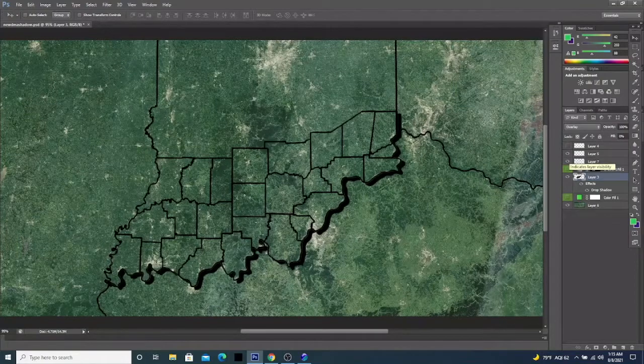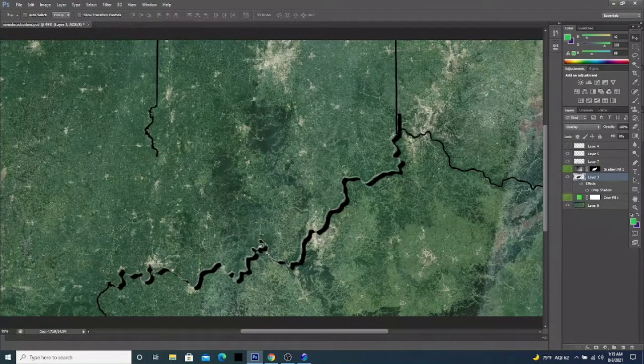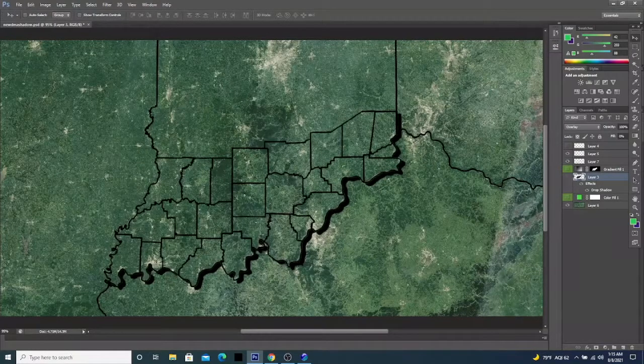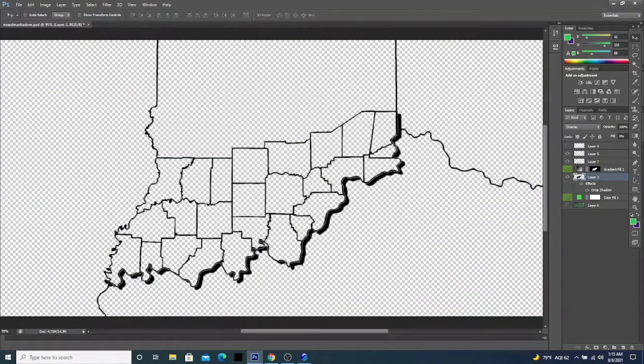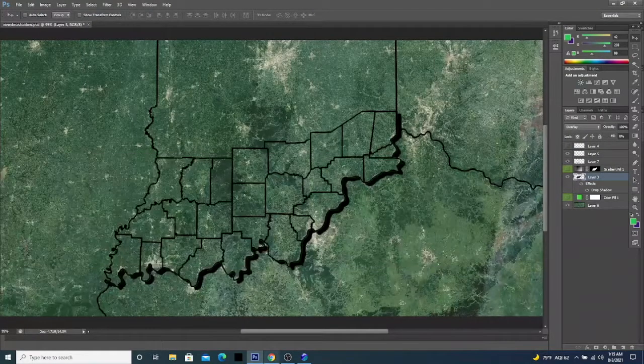And what I mean by that is each object on the screen is a layer. So as you saw, I just blinked the state lines, so that's a layer. We then have the county lines, that's a separate layer. We have the drop shadow, that's a separate layer, and then the background is also a separate layer.